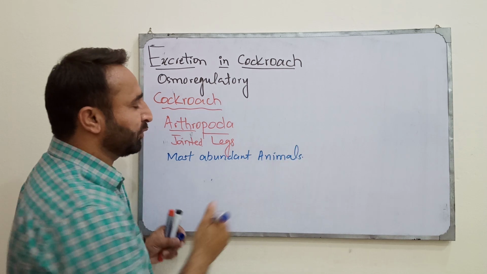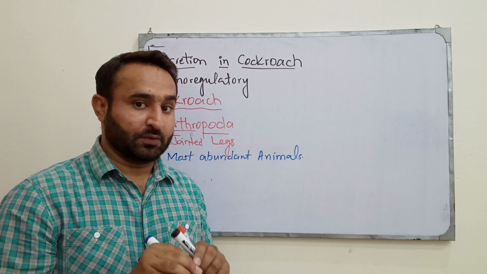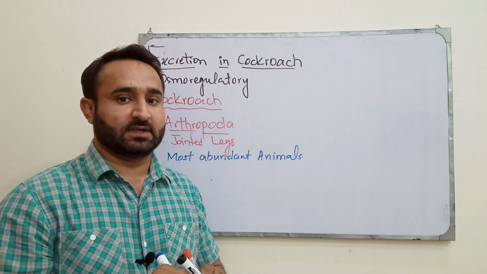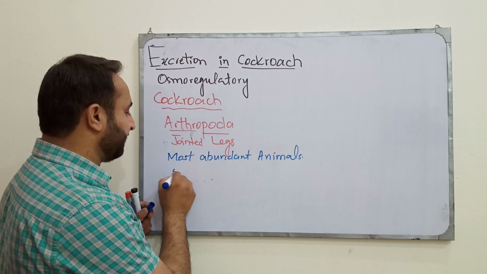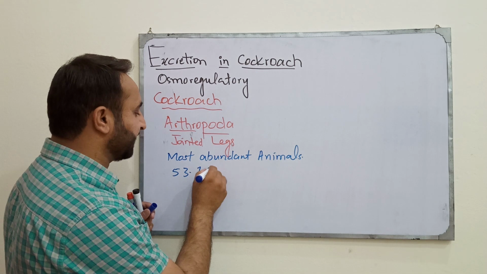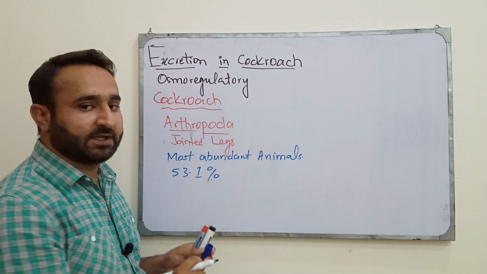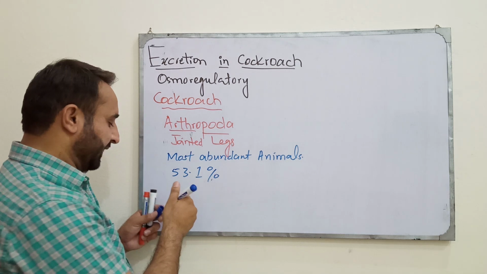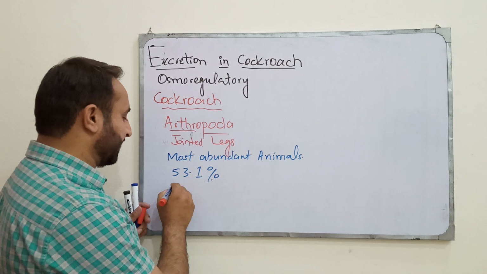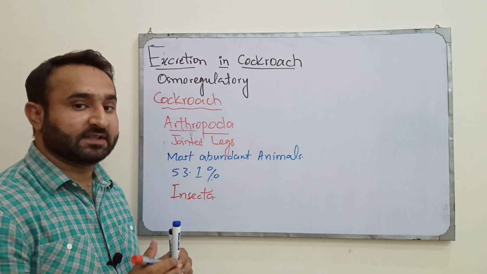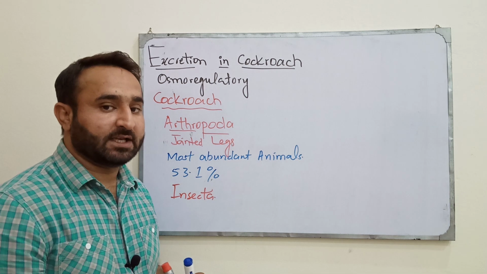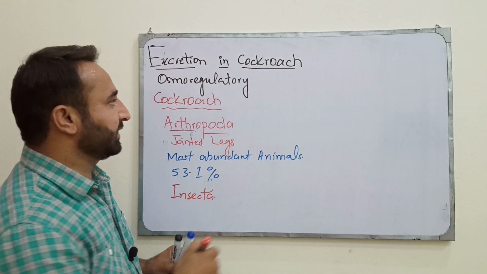We talked about them, that out of the total known species of all living organisms known to human beings, 53.1% are insects. So in phylum Arthropoda there are 4 classes. One class out of them is class Insecta. So the cockroach belongs to class Insecta, the most abundant animals on the planet earth.